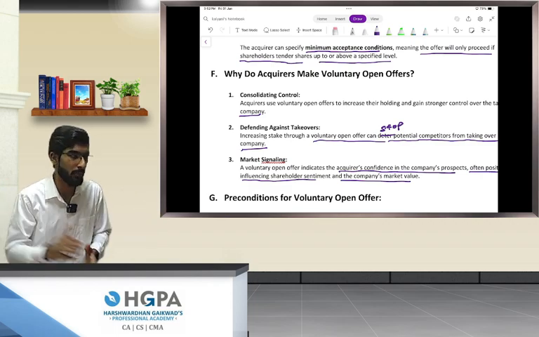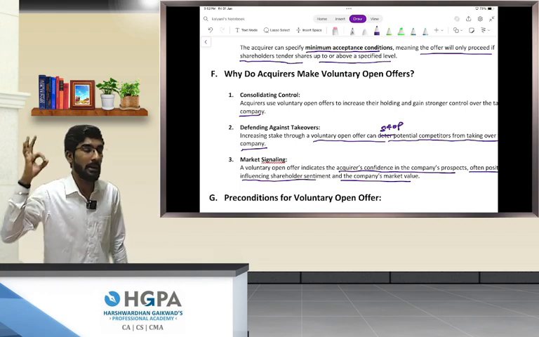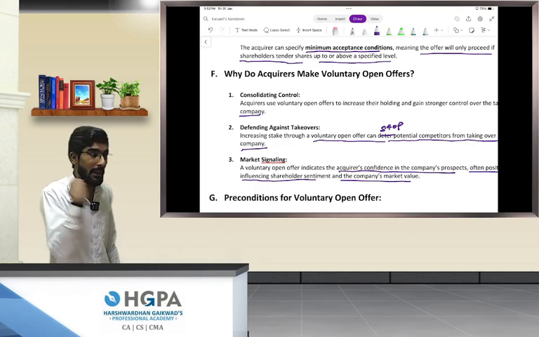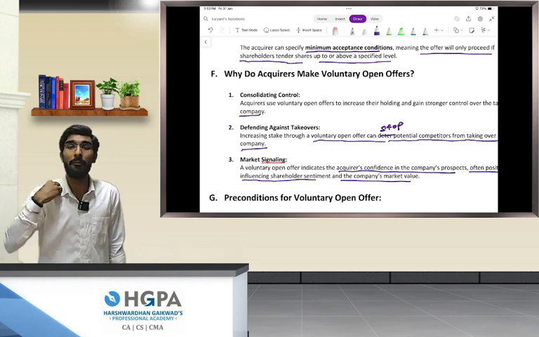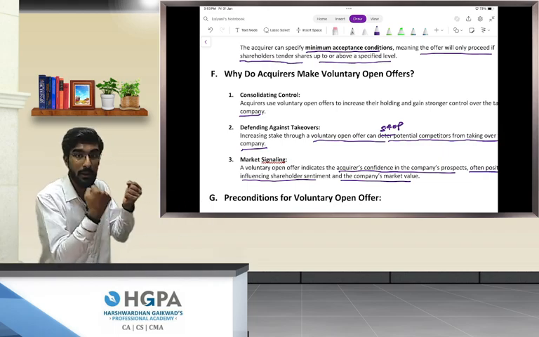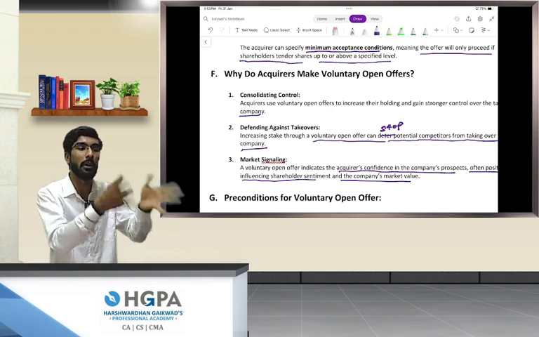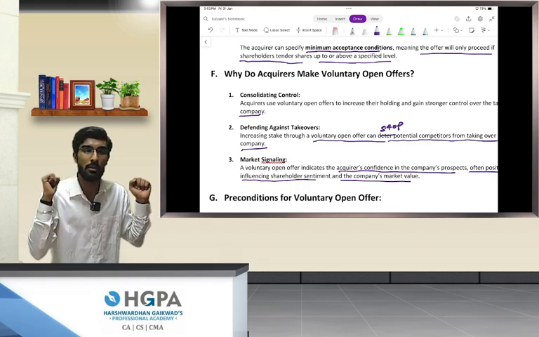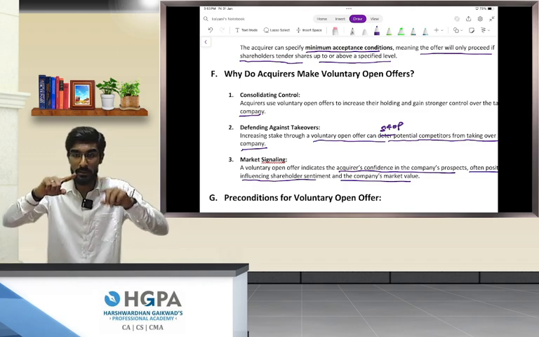This is the first route. Number 2 is I am 100% sure that I believe in Reliance Industries, and I believe that I can make Reliance Industries 10 times, 100 times, 1000 times huge if I acquire or gain control over this company. I believe genuinely in Reliance Industries. So immediately I will make a voluntary open offer to the public shareholders to acquire 20% stake, so that I can gain 50% stake in the company. Because of this,